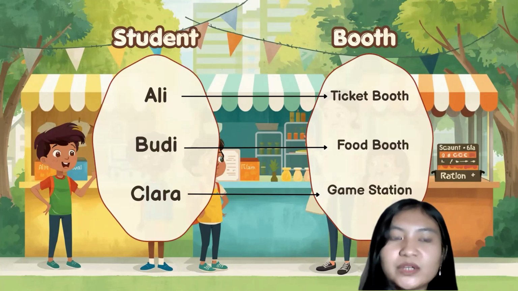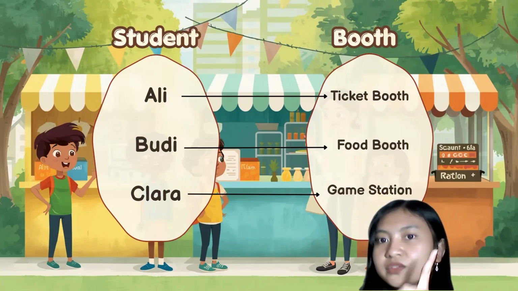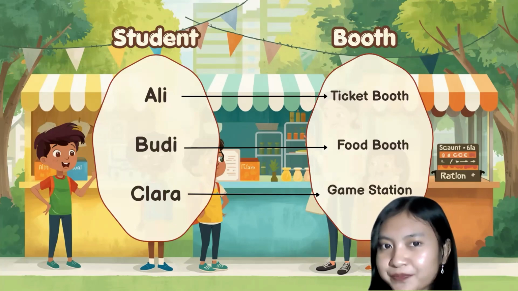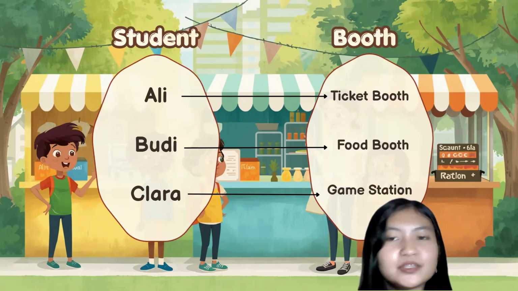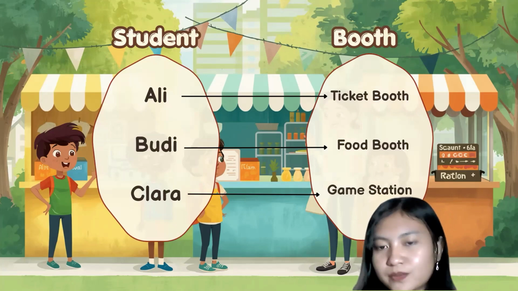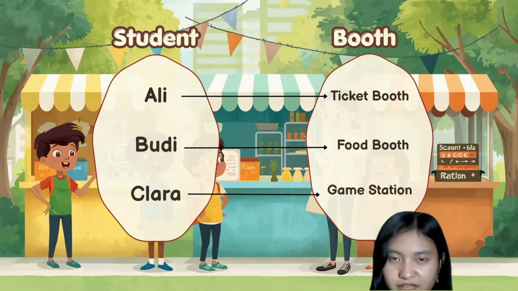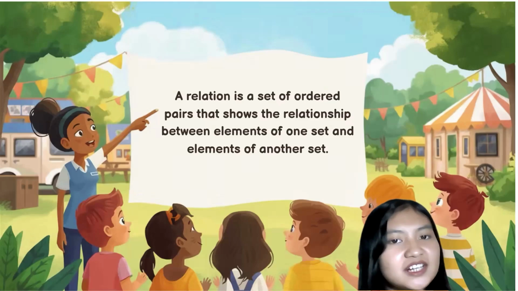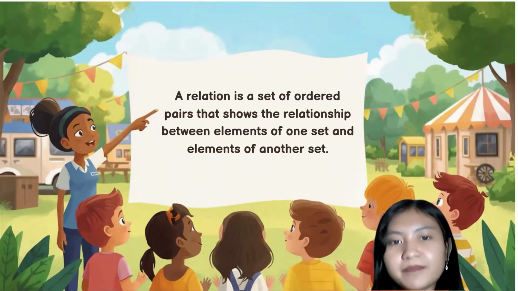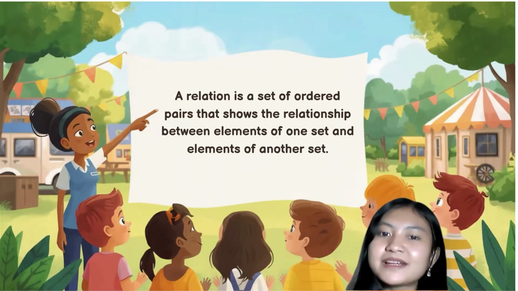So here we can write down two sets. The first set is students and the second set is booths, where the students set contains Ali, Budi, and Clara, and the booths set contains ticket booth, food booth, and game station. And then whenever we make a connection between them, it becomes a relation. So formally, a relation is a set of ordered pairs that shows the relationship between elements of one set and elements of another set.